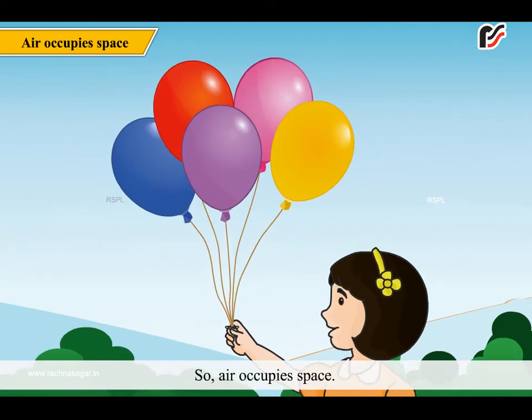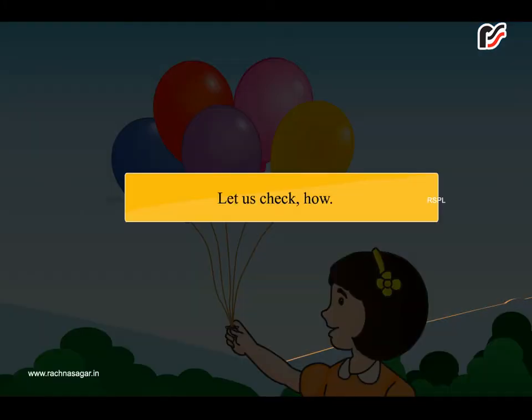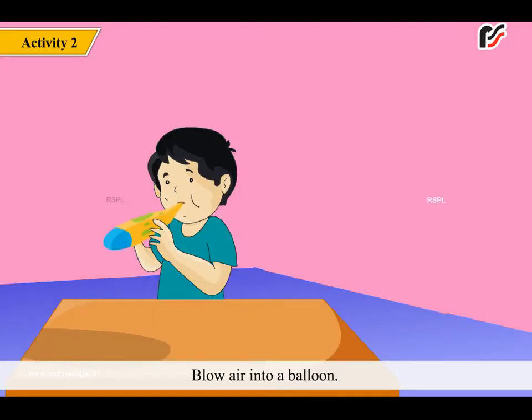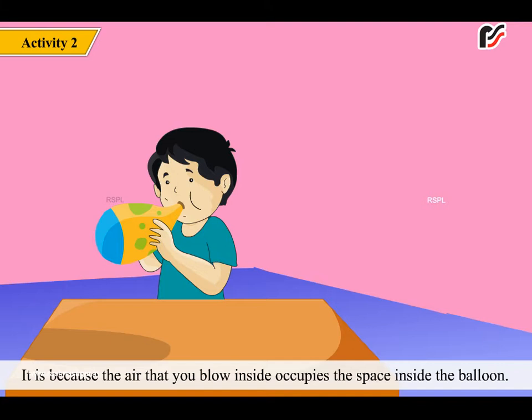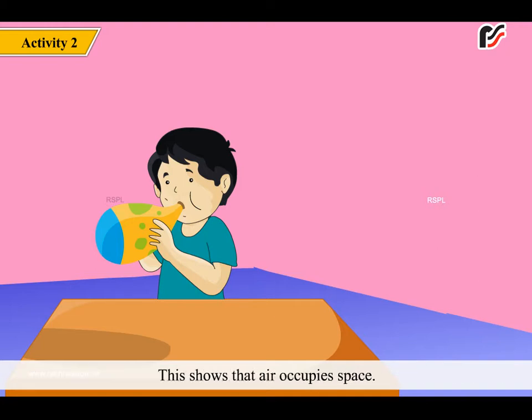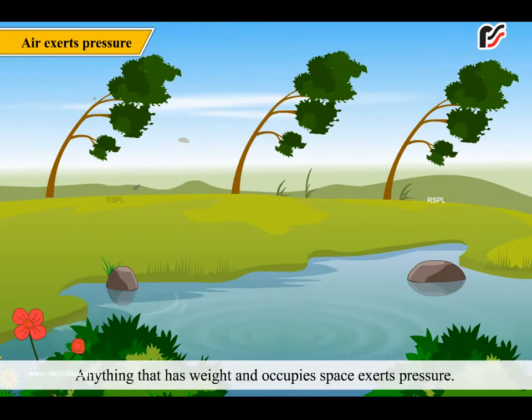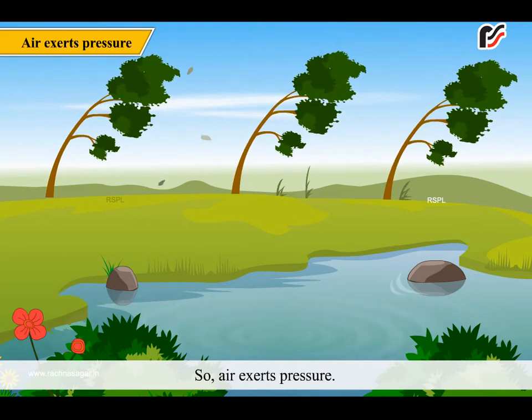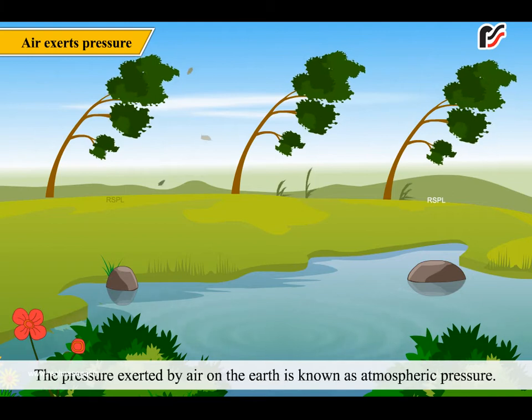So, air occupies space. Let us check how. Blow air into a balloon. What do you see? The balloon turns bigger and bigger. Why? It is because the air that you blow inside occupies the space inside the balloon. This shows that air occupies space. Anything that has weight and occupies space exerts pressure. So, air exerts pressure. The pressure exerted by air on the Earth is known as atmospheric pressure.